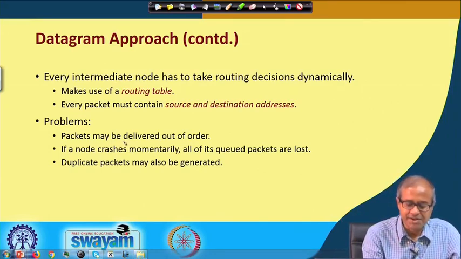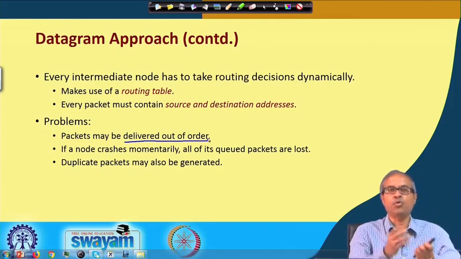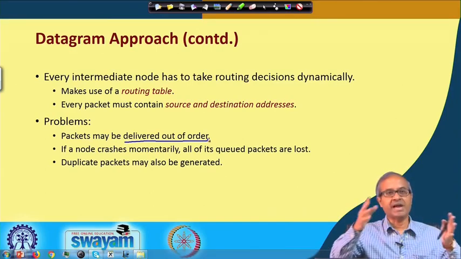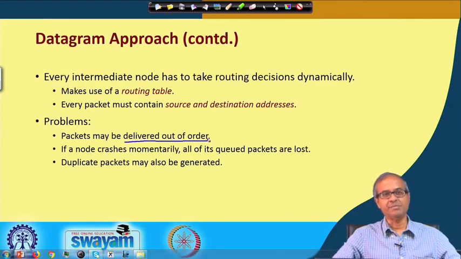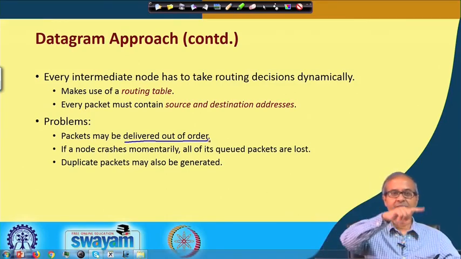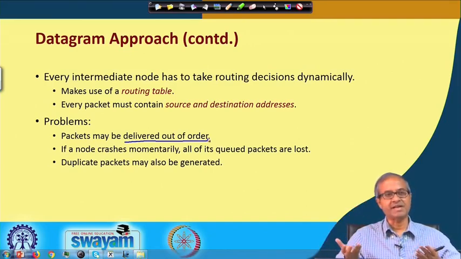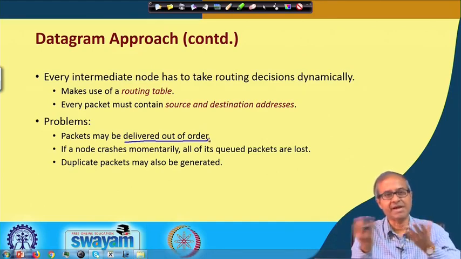So, packets may be delivered out of order. Why? Because each packet is being routed as an independent entity. There is no guarantee that all packets follow the same path. Some packets may follow a shorter path, some a longer path, so the delays of each packet can be different. So, the delivery of packets can be out of order.